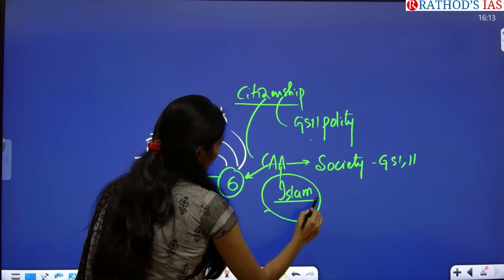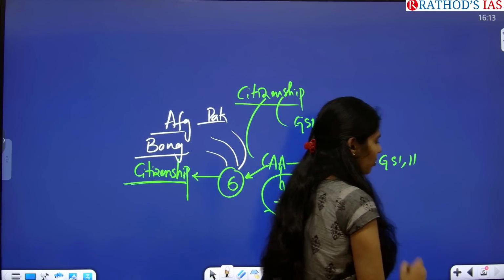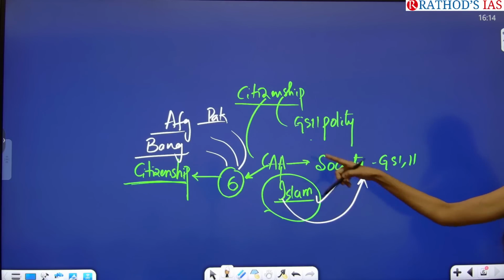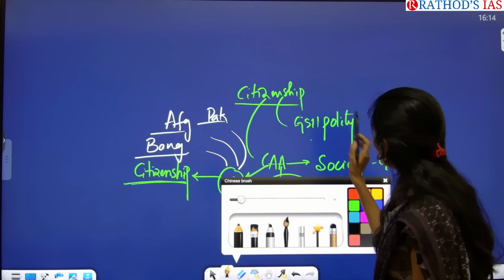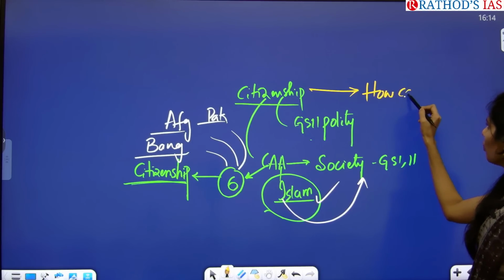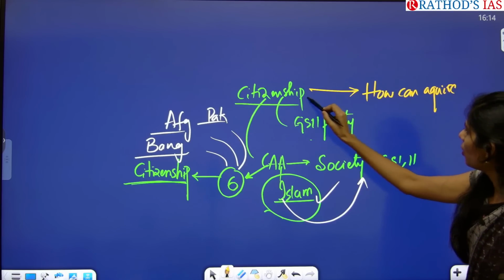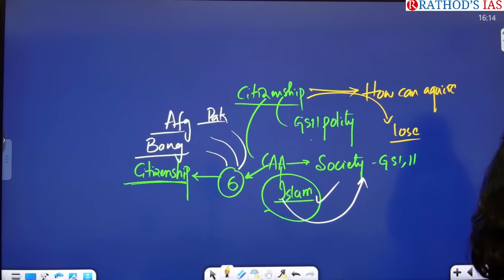But whenever we are excluding Islam, that will cause outrage in society, right? So from the communal violence point of view, you have to take that into the picture. Here you have to refer to citizenship: how a person can acquire citizenship, what the methods are, and how a person can lose his citizenship.